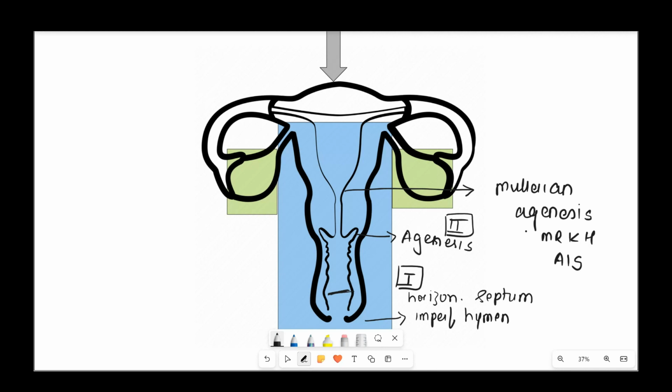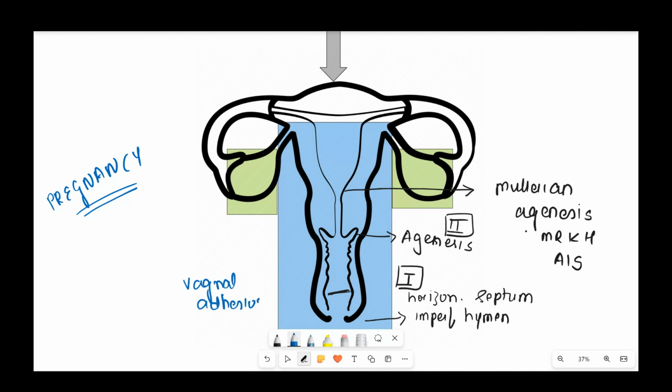Now, for the same compartment, what do we consider in secondary amenorrhea? Secondary amenorrhea is a woman who has attained menarche, she's had cycles, and now she's not having cycles. Most commonly, whenever a woman comes with secondary amenorrhea, always rule out pregnancy first. That is the primary concern. Once you've ruled that out, again in compartment 1, an imperforate hymen or a horizontal septum is unlikely, but vaginal adhesions can be there, obstructing the flow of menses, like in tuberculosis or any scarring of the vagina due to procedures on the vagina, and that can lead to secondary amenorrhea.